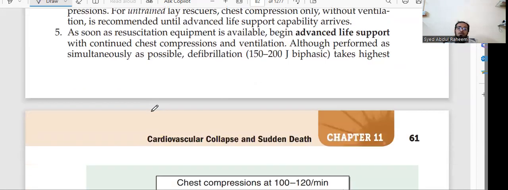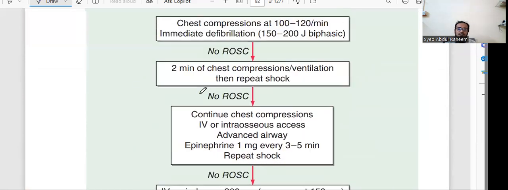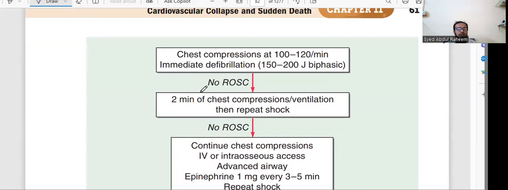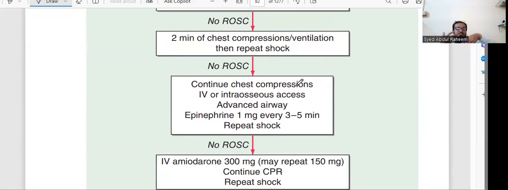At that time, what will they do? They will follow this protocol: chest compressions, and they use a shock. Next, they will start IV line injections, mostly epinephrine. Epinephrine will be given 1 mg every 3 to 5 minutes. And then again shock, then injection, then shock.